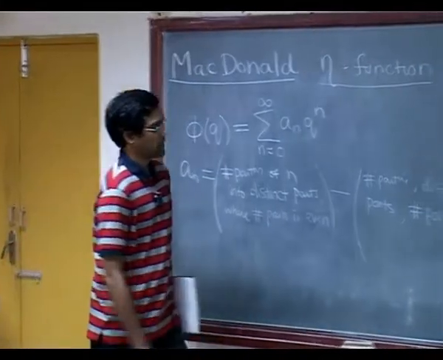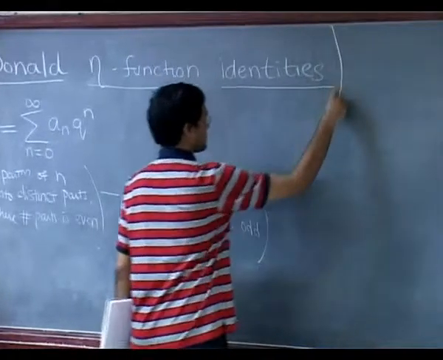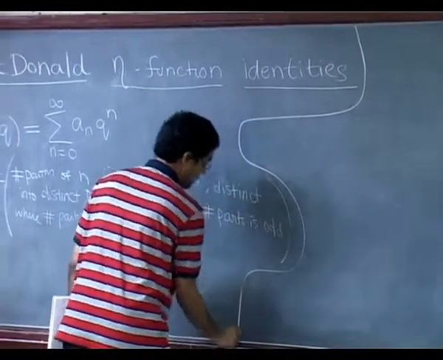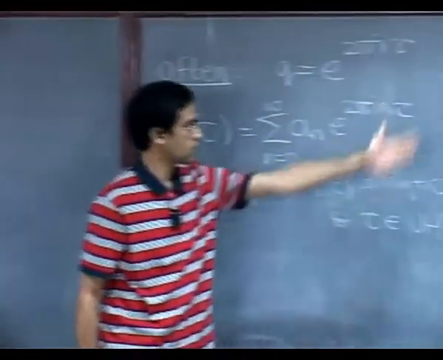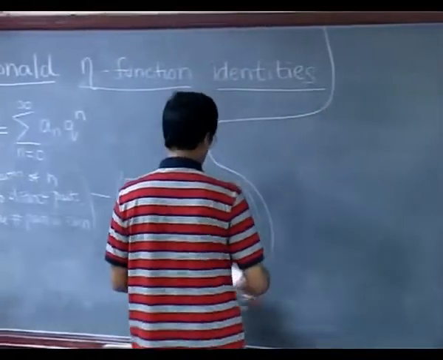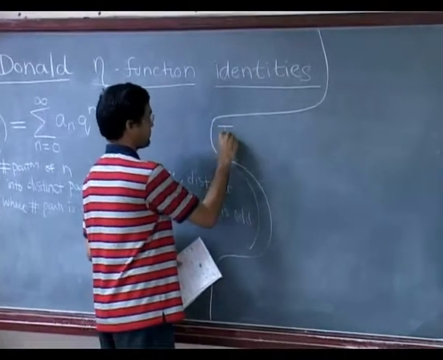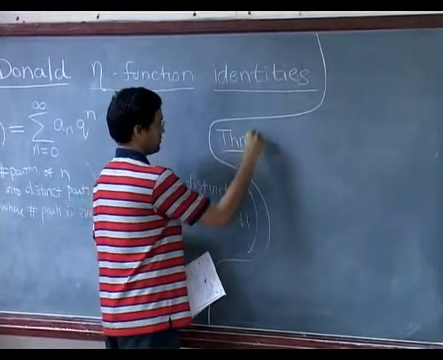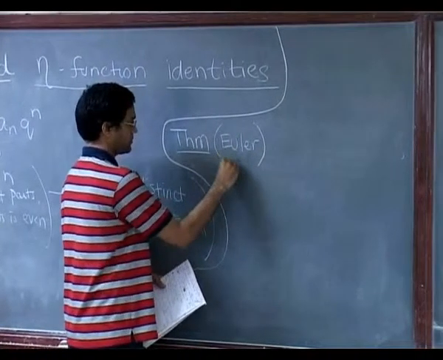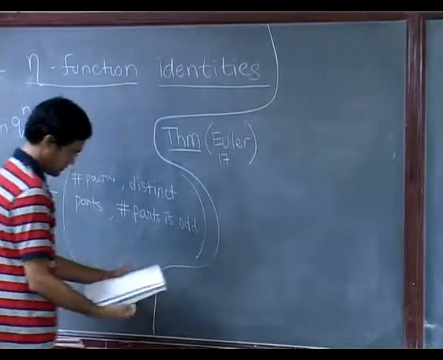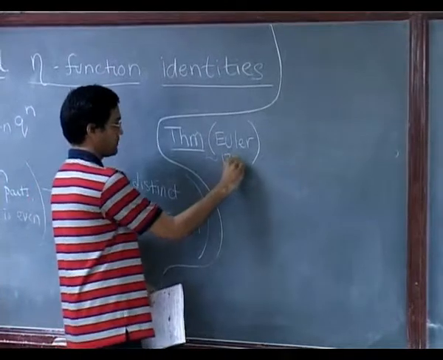Okay, and so we are ready to state the very first of those identities of this kind, of the kind product equals sum, and this is the theorem of Euler, stated I think sometime in the 1740s.